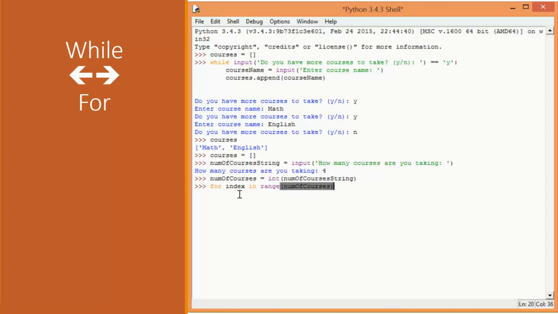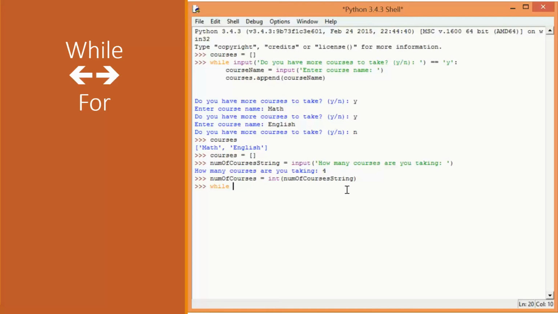I didn't use the variable index inside, right? But I had to do it. And I didn't have to define the variable index before because inside of a for loop, it will define it for me. And each time we go over the sequence item, it will assign it to the next item in that sequence. Now, if I wanted to do a while loop, I would go while,